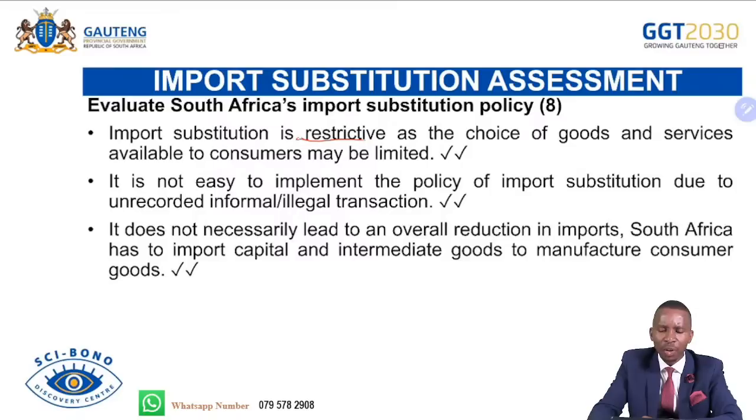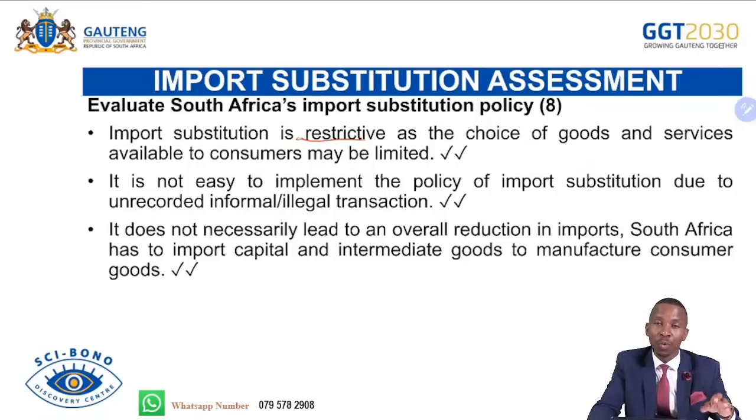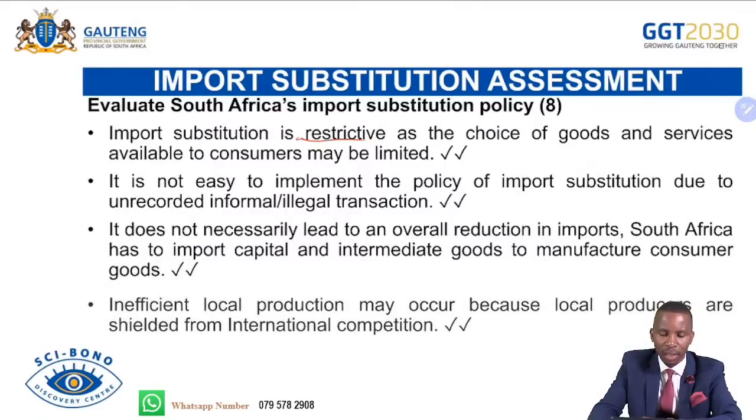It does not necessarily lead to an overall reduction of imports. South Africa has to import capital and intermediate goods to manufacture consumer goods. So import substitution does not mean that we are simply blocking all goods. We'll be blocking those goods that we can produce locally as a country. It does not mean a complete ban of imports, but it means some of the goods will be sidelined because we can produce them on our own. But the ones that we cannot produce on our own cannot be substituted, because we depend mostly on foreign countries to provide those goods or the capital to manufacture those goods and services.